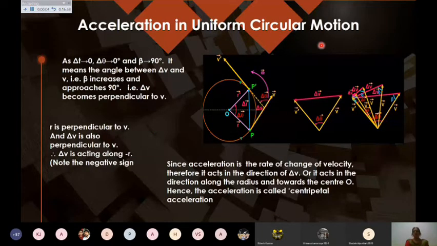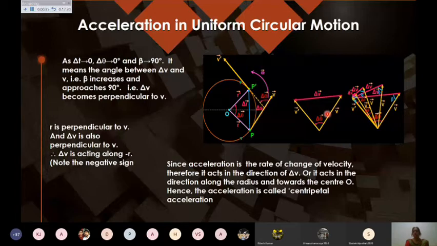Now acceleration in uniform circular motion. When the body is moving from P to P dash, if I go on reducing this path, I can find the direction of this delta V. For that you have to make a triangle. This is the direction of velocity at point P. This is the extended V dash, which is the velocity at point P dash.